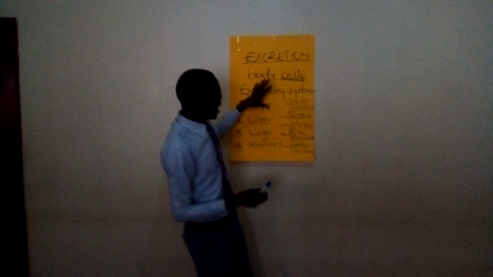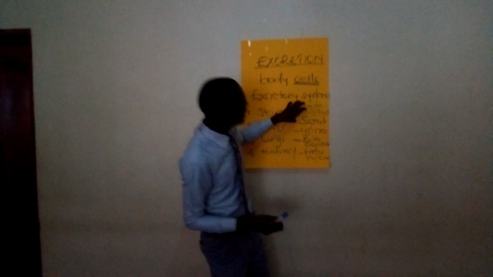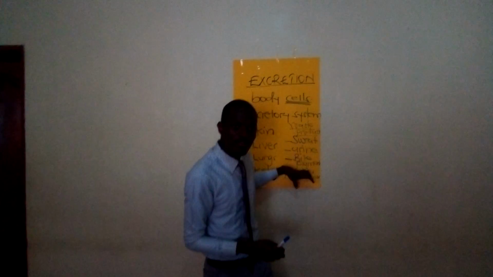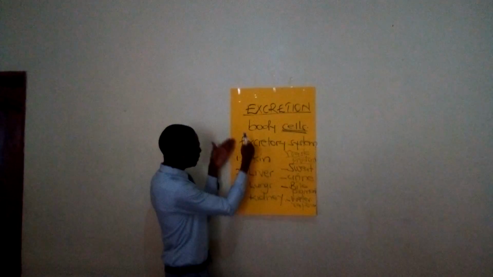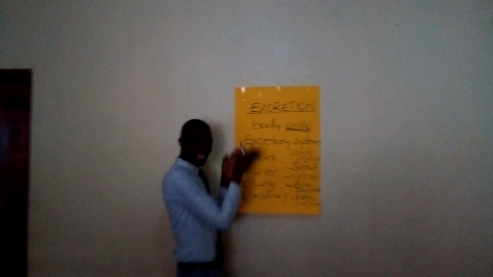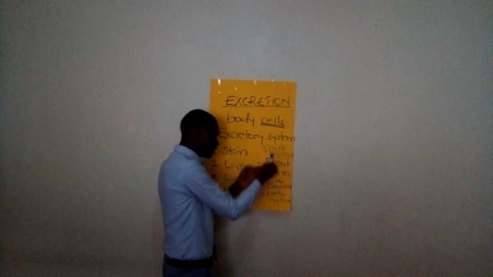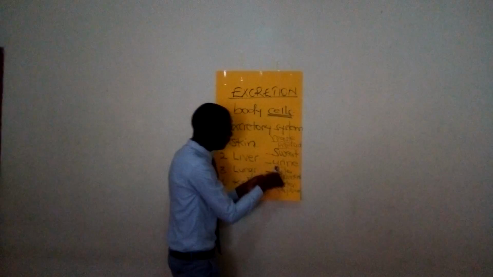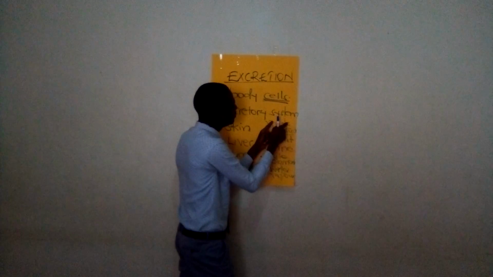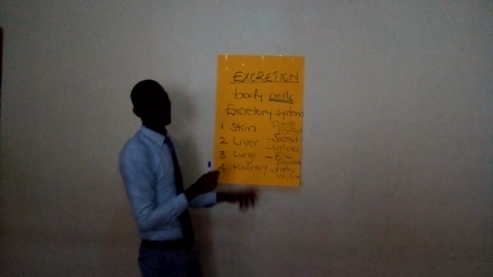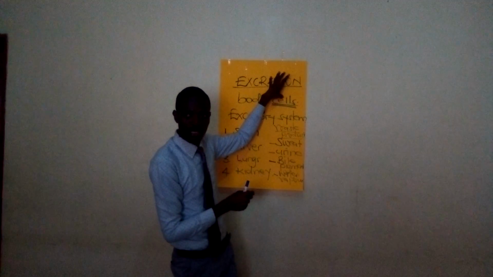carbon dioxide. These ones are the waste products that are removed from the body by these different organs. In other words, these are the waste products that are removed from the body by the excretory system, the process that we call excretion.